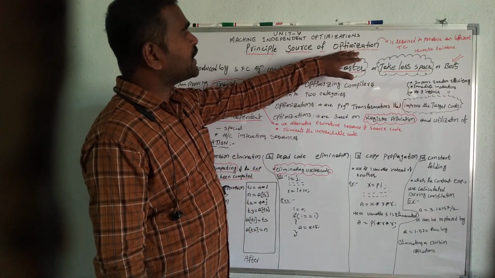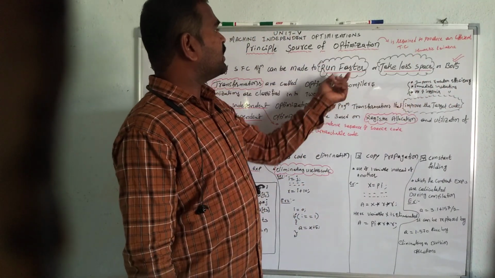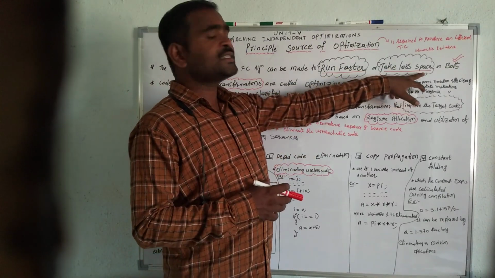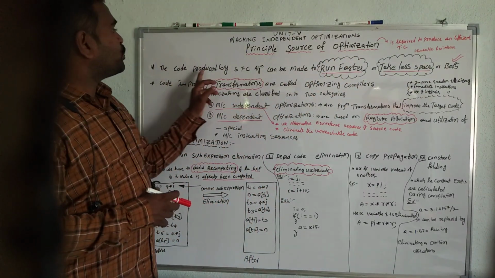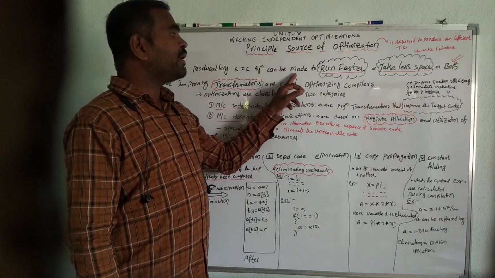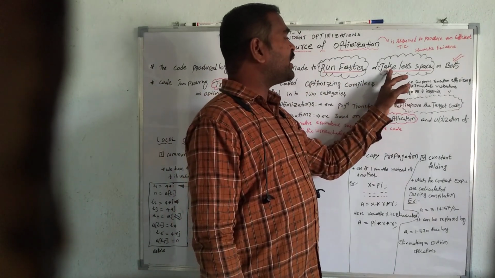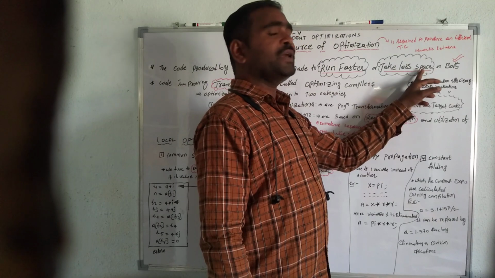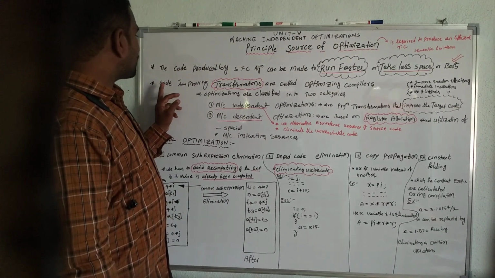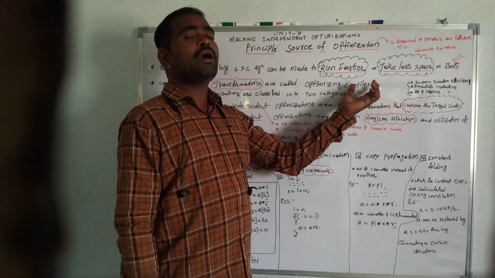Here the optimization technique mainly focuses on efficiency. Efficiency is nothing but running faster and taking less space. The code produced by a straightforward computing algorithm can be made to run faster, or require less space, or both run faster and take less space. These code improving transformations are called optimizations in compilers.